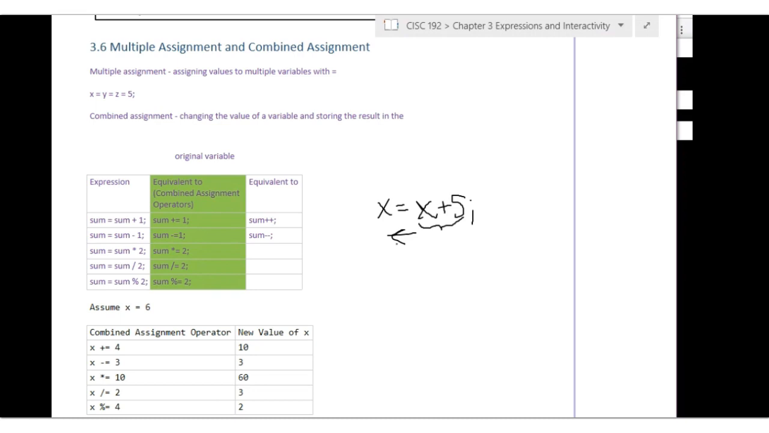Increasing or decreasing a value by a certain amount is a common operation. In fact, there are combined assignment operators that are shorthand for doing just that. X equals x plus 5, or sum equals sum plus 1. X equals x plus 5 is equivalent to x plus equals 5. Sum equals sum plus 1 is equivalent to sum plus equals 1. In fact, adding 1 to a variable is so common that there's even yet another equivalent way of saying that, which is sum plus plus.